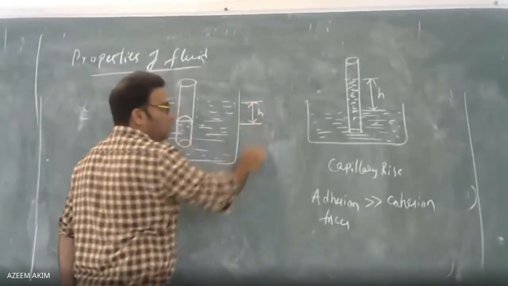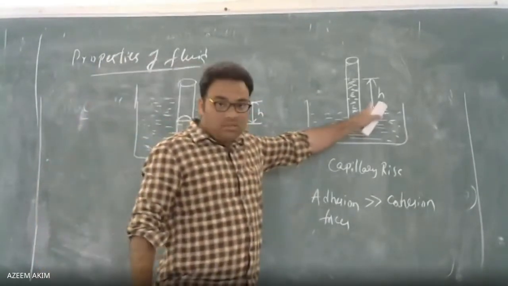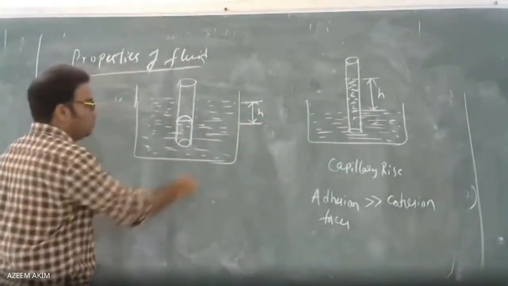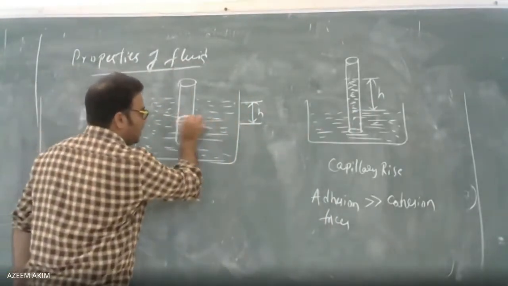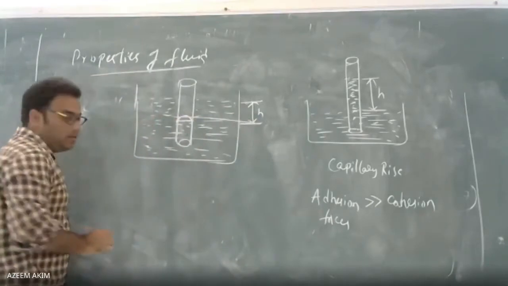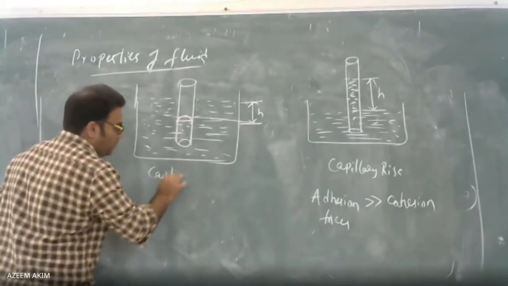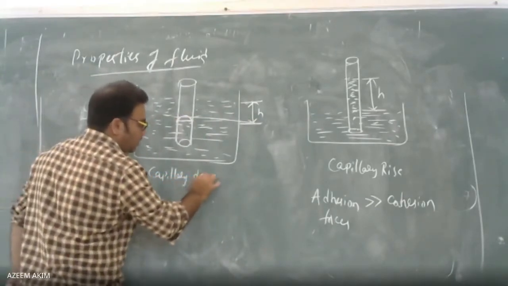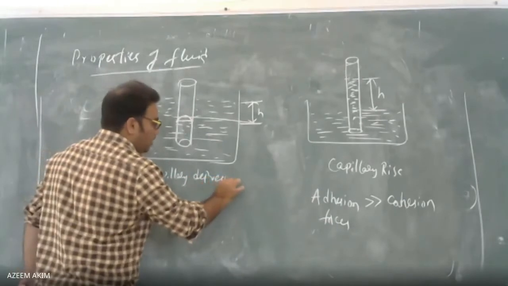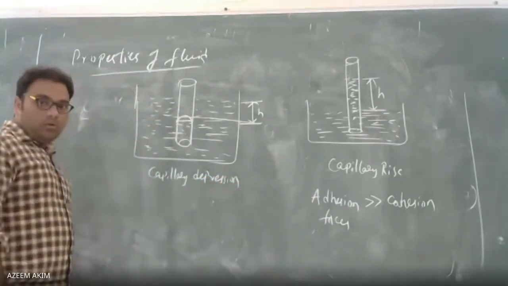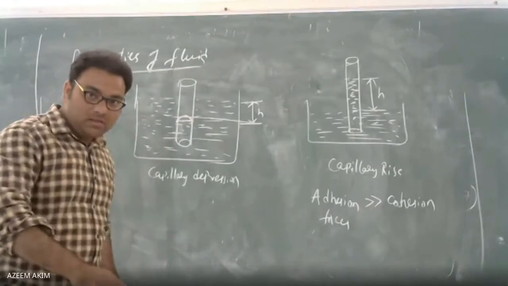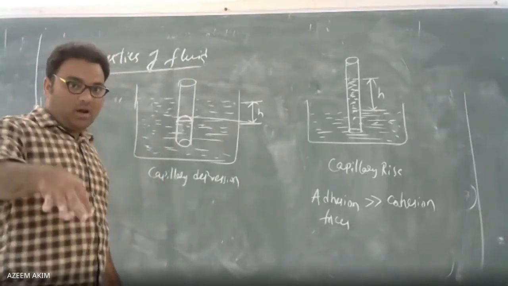This is the H value, the distance between the two. Exactly like this. This is called capillary depression or capillary fall. How it happens is due to wetting liquids and non-wetting liquids.